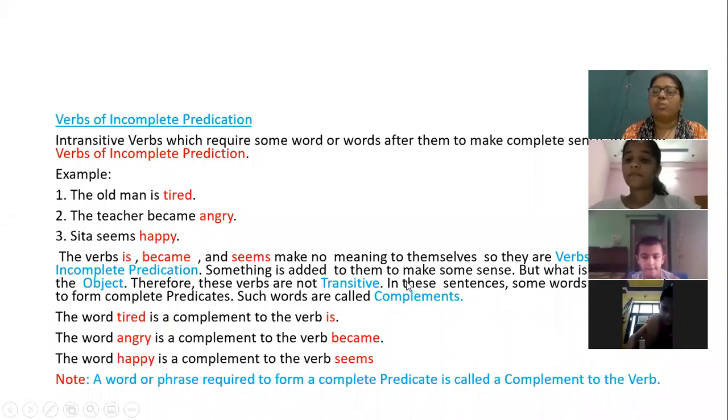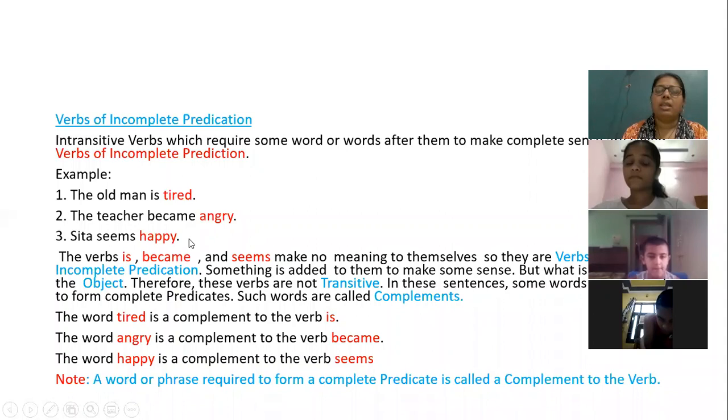Which words are called complements? Tired, angry, happy. Understand. Is, become, became, and seems, they are verbs of incomplete predication. Why are they verbs of incomplete predication? Because these verbs are part of the predicate, but they are not giving complete meaning. But when I am adding tired, angry, happy, the sentence is becoming meaningful. So these words are complements.